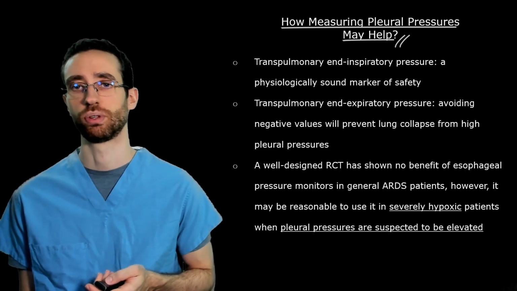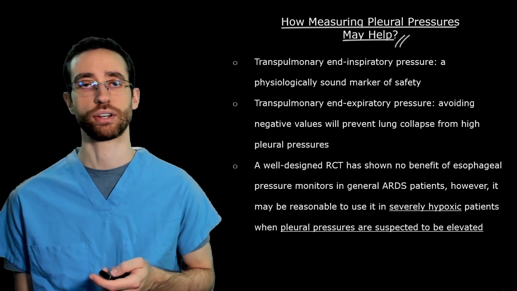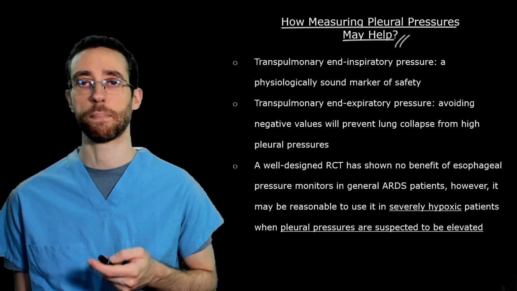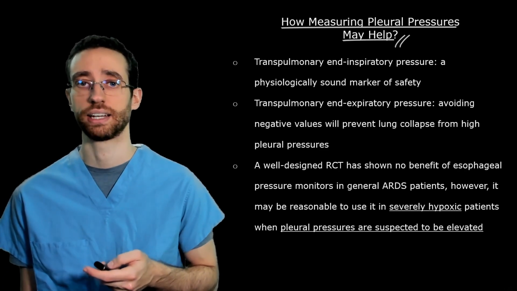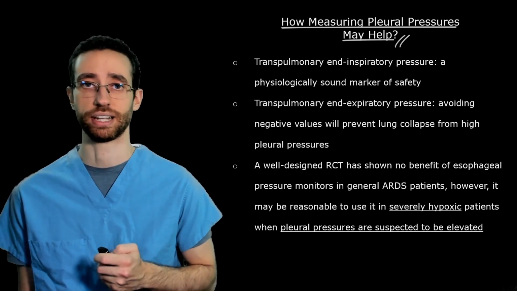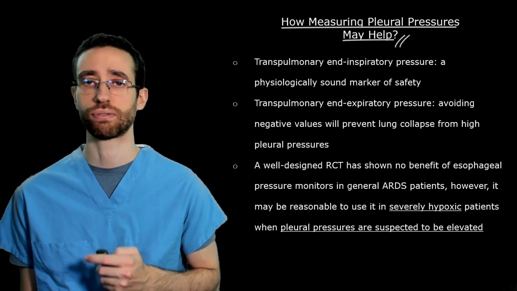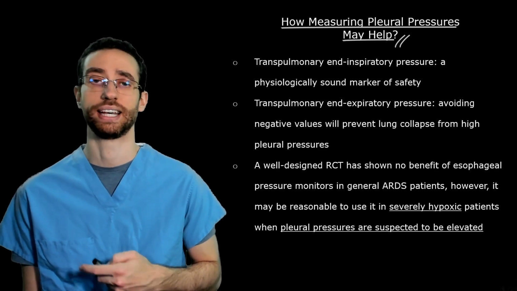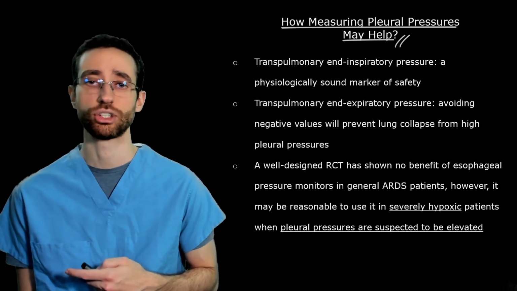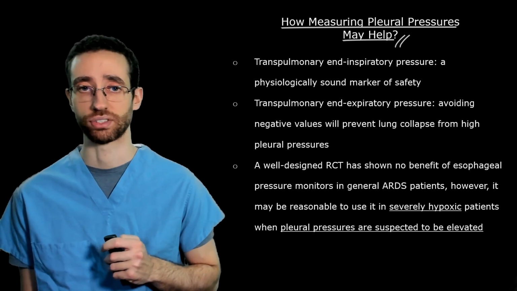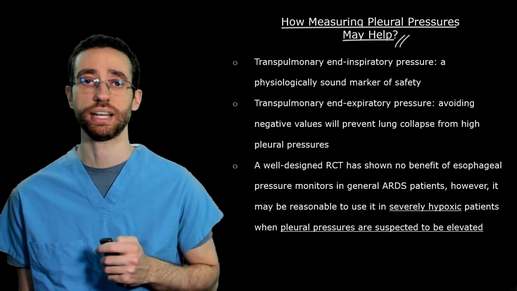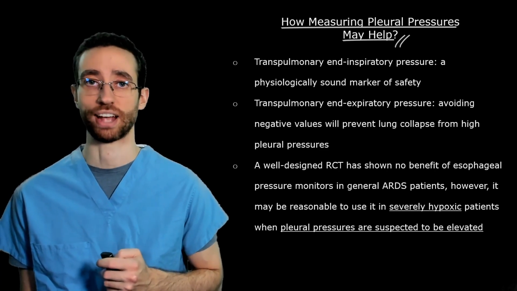It seems reasonable, though, to still estimate pleural pressures in the subset of more severely hypoxic patients when we suspect pleural pressures to be elevated. Elevated pleural pressures are frequently seen in patients with heavy edematous lungs and severe ARDS, particularly in those with poor chest wall compliance, such as those with morbid obesity and those with high intra-abdominal pressures.